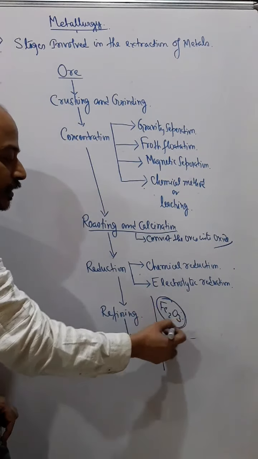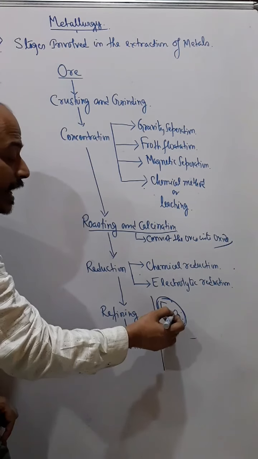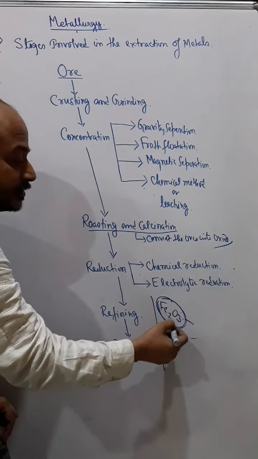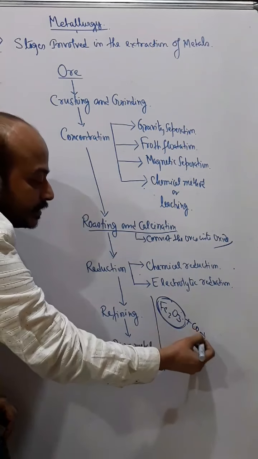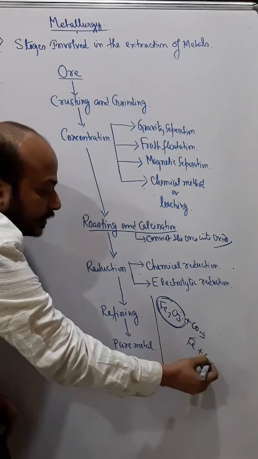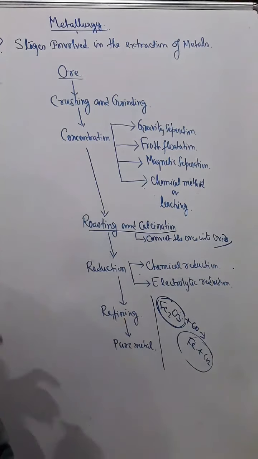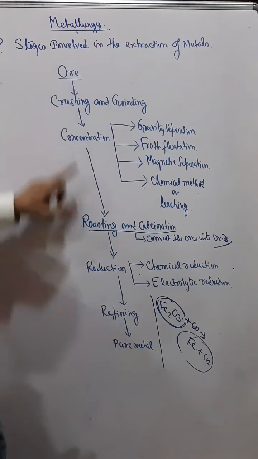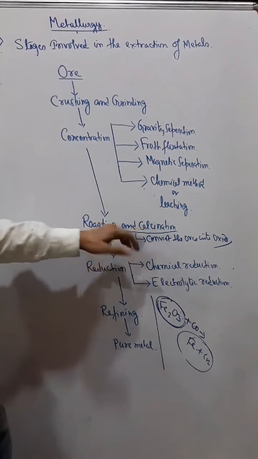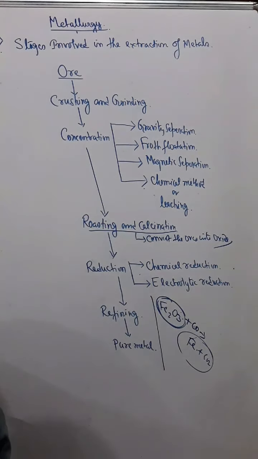Then we can reduce this by using a suitable reducing agent, and we get iron and carbon dioxide. So always we convert the ore into oxide. Now how do we convert the ore into oxide? By roasting or calcination. Okay, I'll explain after this.